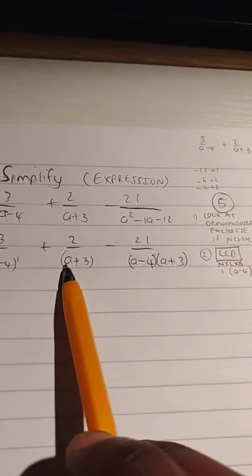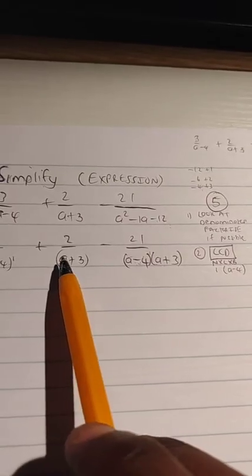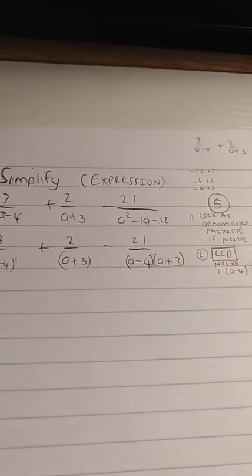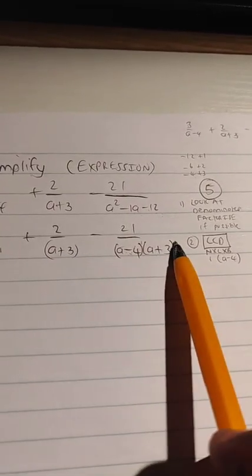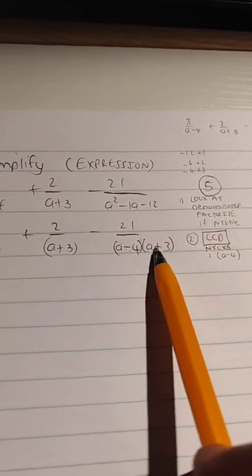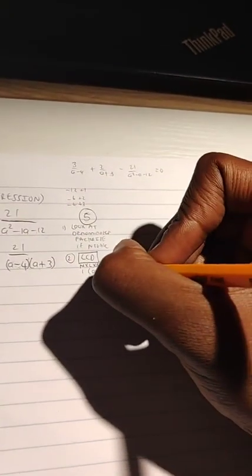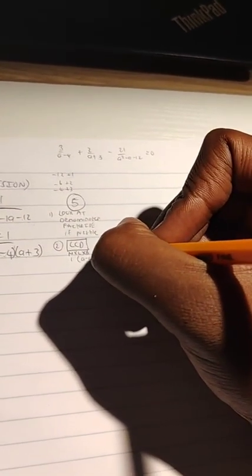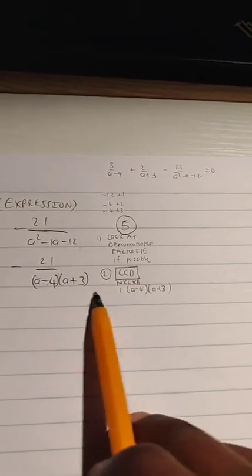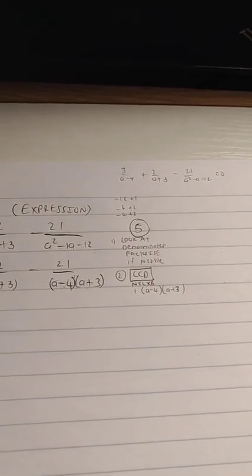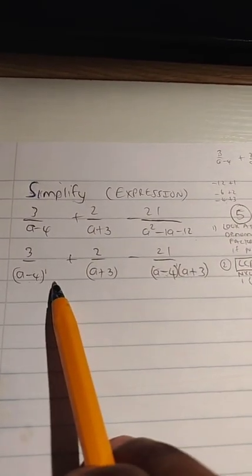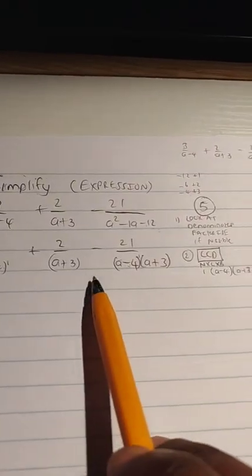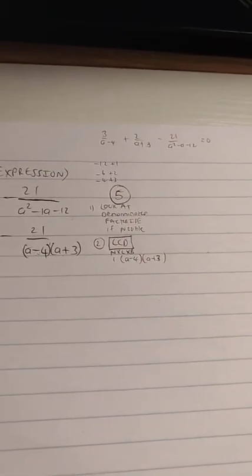So as a leftover common bracket, we take the common bracket with the highest exponent. We can see a plus 3 exists with the same exponent both for this denominator and that denominator. So that means the product of a minus 4 together with a plus 3 is what our LCD will be composed of. So our LCD, guys, is a minus 4 times a plus 3. That is the LCD.